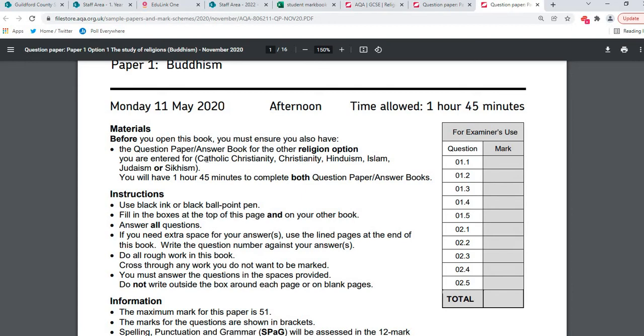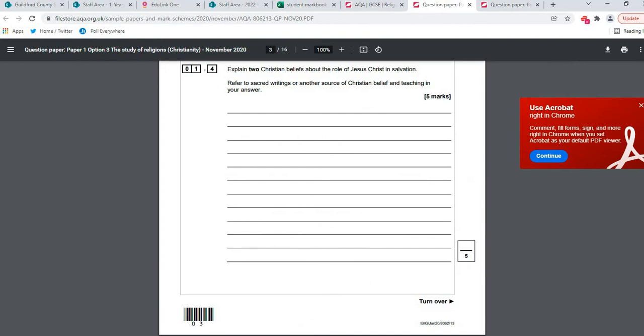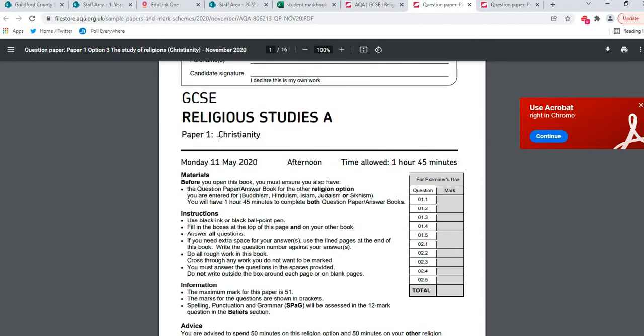So for you, when you sit down in the GCSE, you'll see a Buddhism paper and a Christianity paper. So 2 booklets. Okay, so the first thing you've got to do is check that you've got Buddhism and you've got Christianity. So you should see Buddhism and then you should see Christianity.